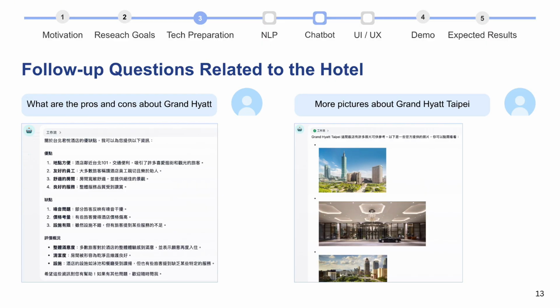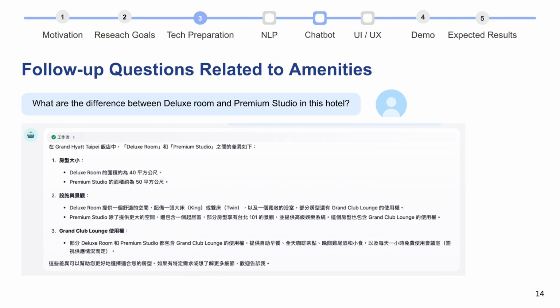They can just stay in the chat and keep asking. And we also support room type comparison inside one hotel. If the user asks what the differences are between the deluxe room and the private studio in this hotel, the chatbot compares room size, layout, facilities, and extras like club lounge access.